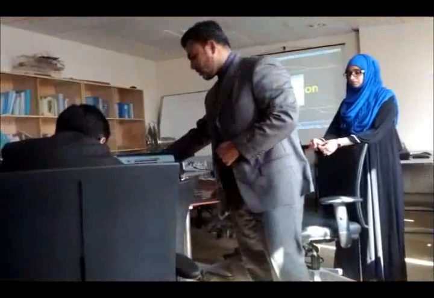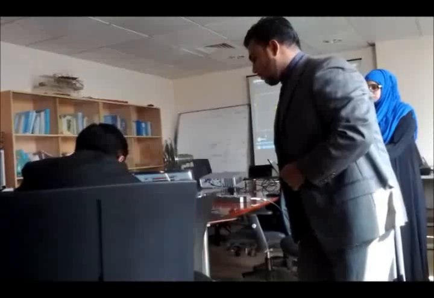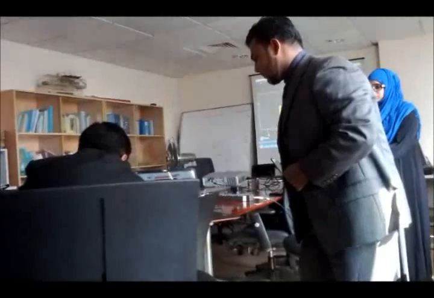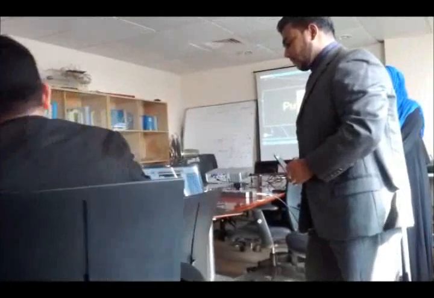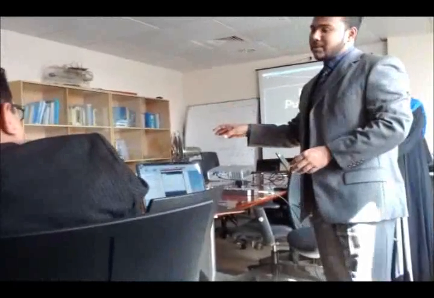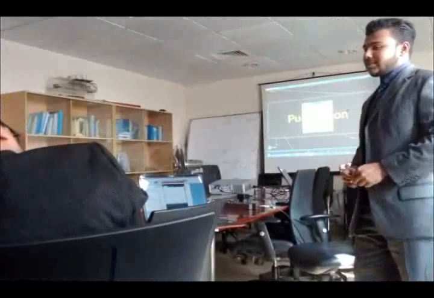So the value is changing over here in the Arduino code. So this is the maximum. This is a very simple prototype, but much more work can be done.